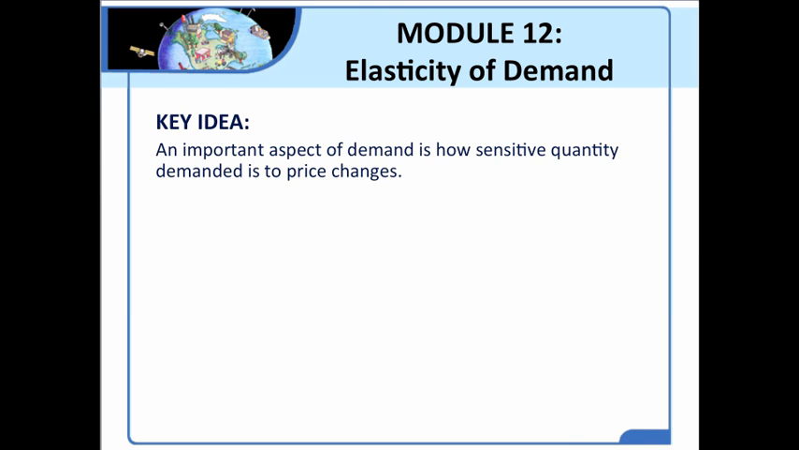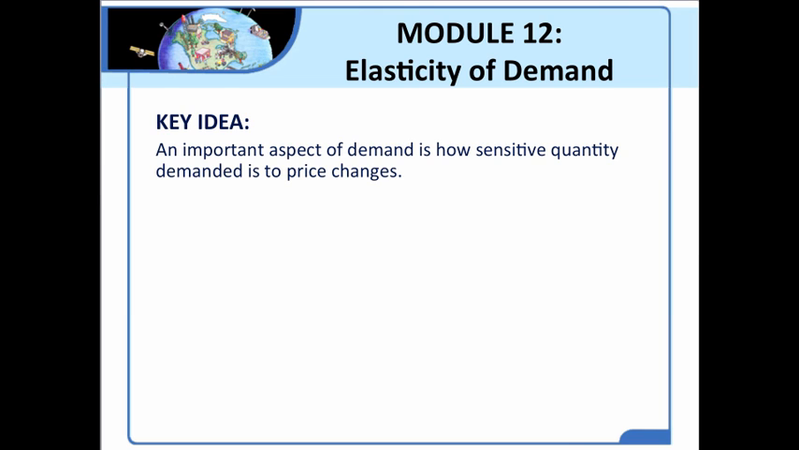So in this video lesson, we're going to concentrate on a key idea that becomes very important. Up until this point, we have learned about the law of demand. And what we have learned is that the law of demand tells us that when the price of a good rises, the quantity demanded falls. And when the price falls, the quantity demanded rises. But there is another question that we don't yet have the answer to, and that is the question, how much?